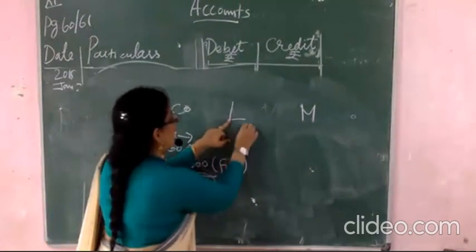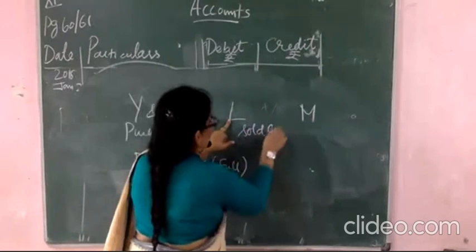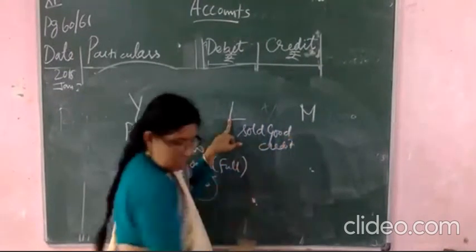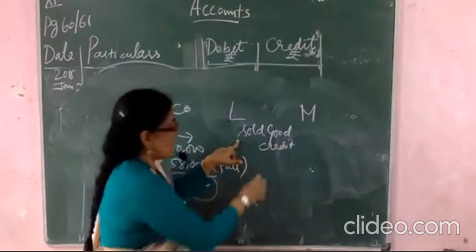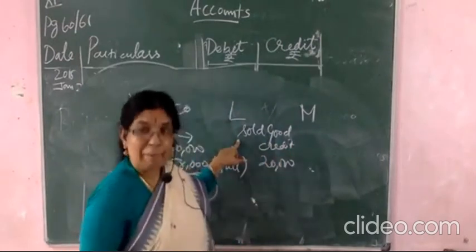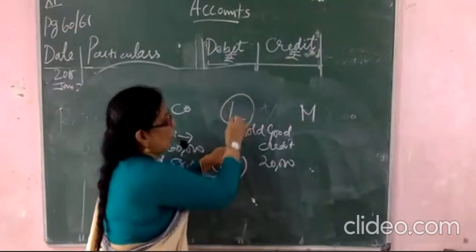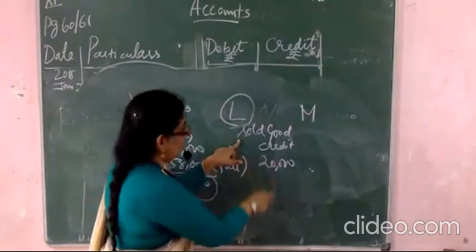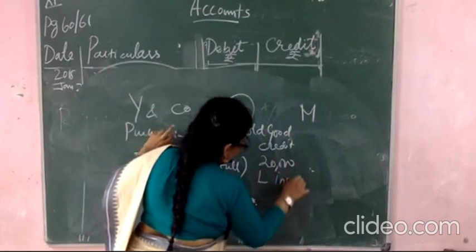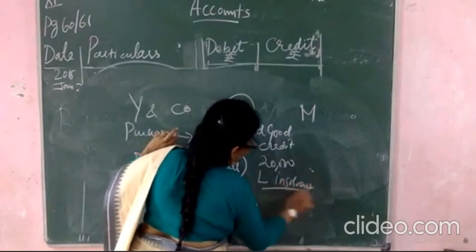L, you have sold goods to L. Okay, sold goods to L, that is also on credit basis. How much you sold? That is 20,000. But in this question related to L, there is no statement over here, nothing. So L became insolvent because payment was not received.